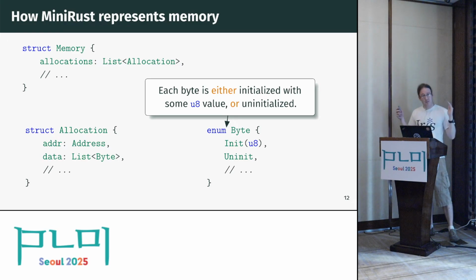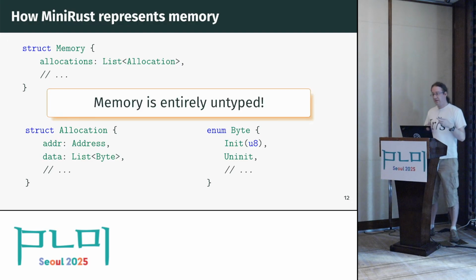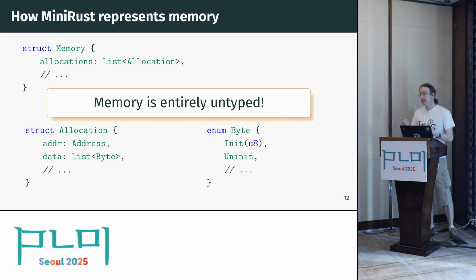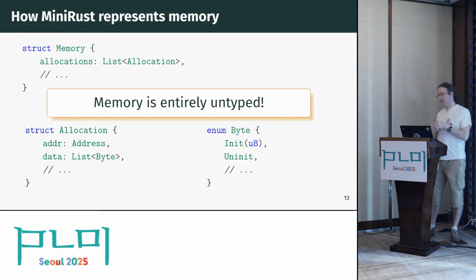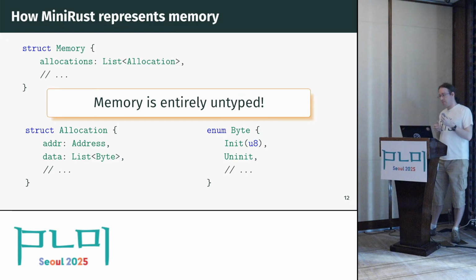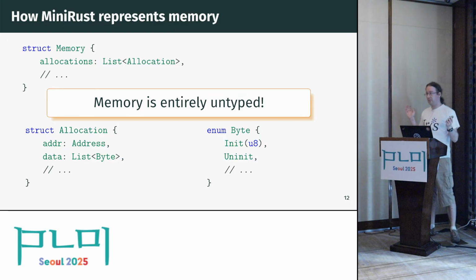And now what you might be surprised about looking at this is that there have been no types so far. So in MiniRust, we made the deliberate choice of making memory entirely untyped, which is different from the C and C++ specifications, because we think this better matches programmer expectations. People go to unsafe Rust when they want to do weird type layout shenanigans. And so we can't just tell them, oh, you have to follow some sort of typing discipline on the heap, because they would be violating this all the time. And even in C, we see people use -fno-strict-aliasing in basically every major C program. So in reality, most C programmers also program with untyped heaps.